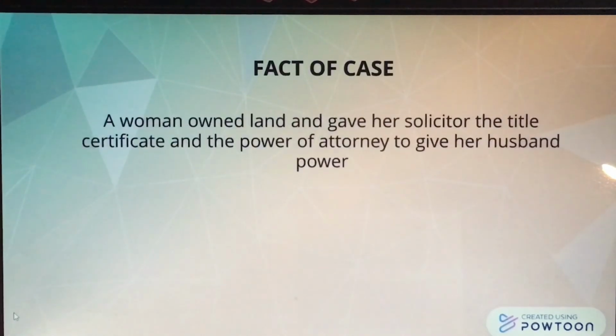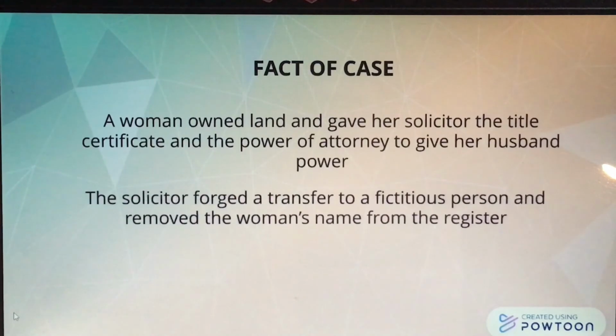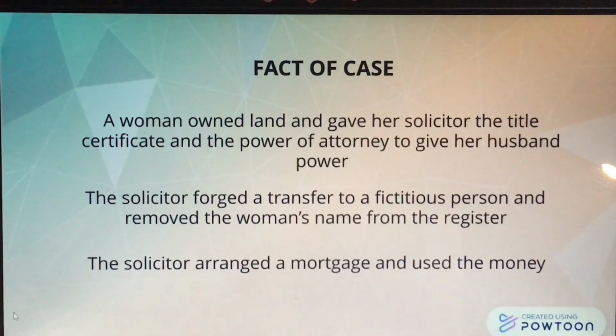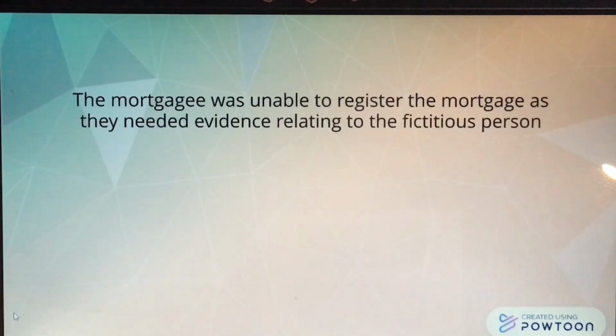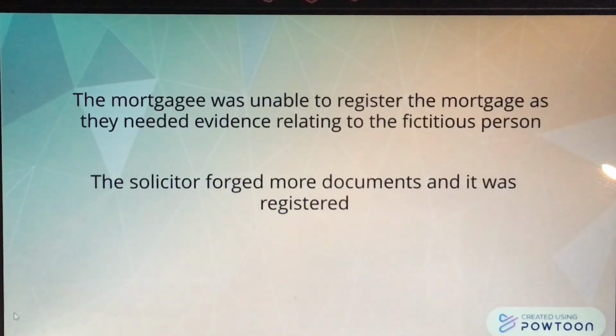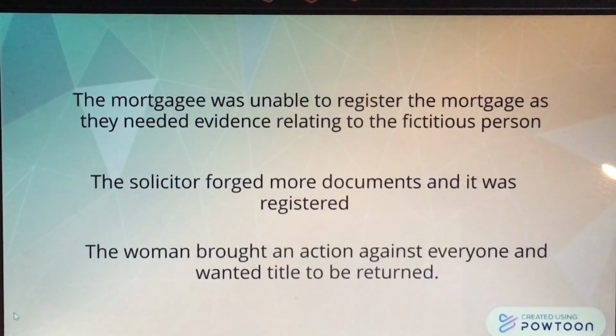The facts of the case: first, a woman owned land and gave her solicitor the title certificate and the power of attorney to give her husband power. Then the solicitor forged a transfer to a fictitious person and removed the woman's name from the register. The solicitor arranged a mortgage and used the money. The mortgagee was unable to register the mortgage as they needed evidence relating to the fictitious person. The solicitor forged more documents and it was registered. The woman brought an action against everyone and wanted the title to be returned.